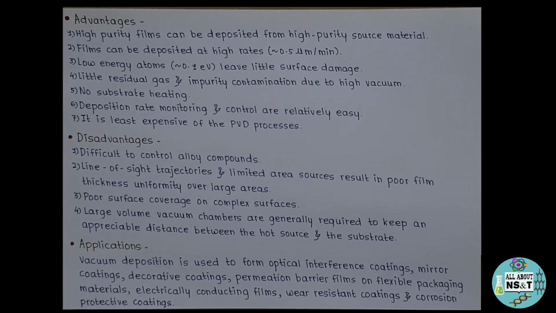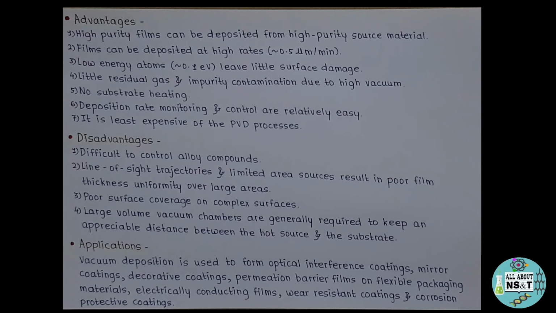Third, low energy atoms, which is 0.1 electron volt, leave little surface damage. Fourth, little residual gas and impurity contamination due to high vacuum. Fifth, no substrate heating. Sixth, deposition rate monitoring and control are relatively easy. And lastly, it is the least expensive of the PVD processes.